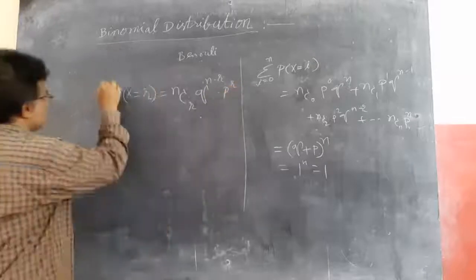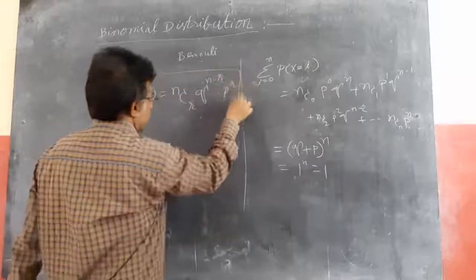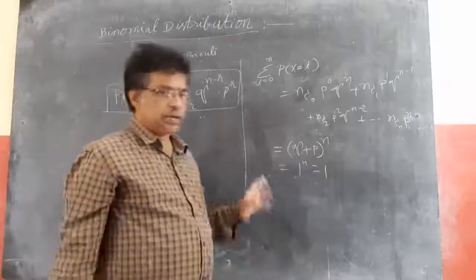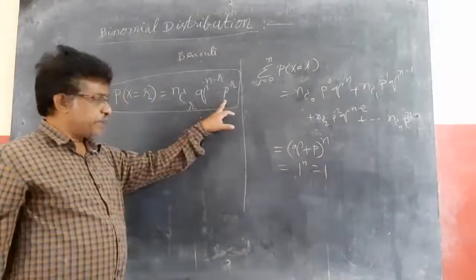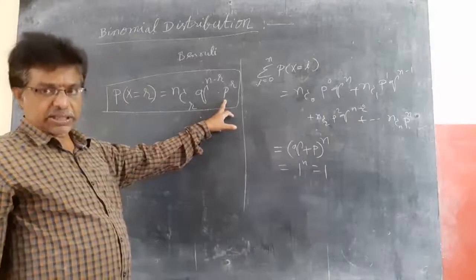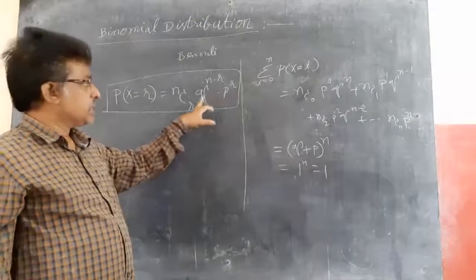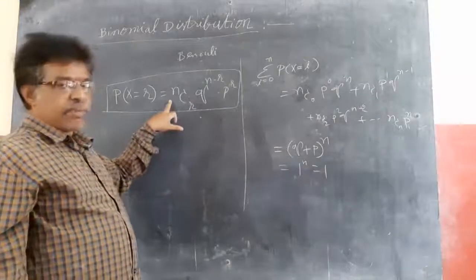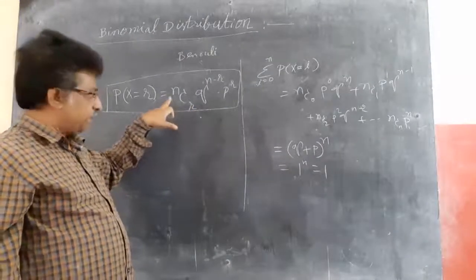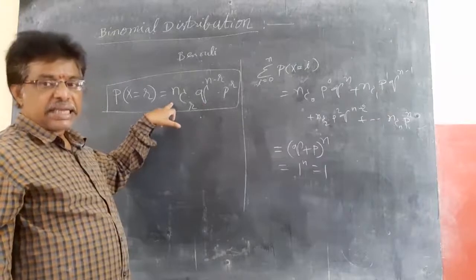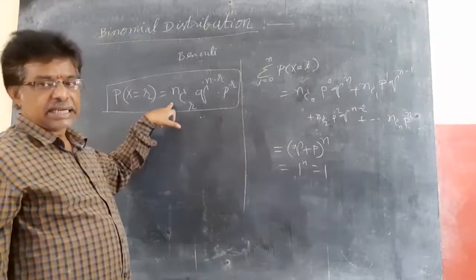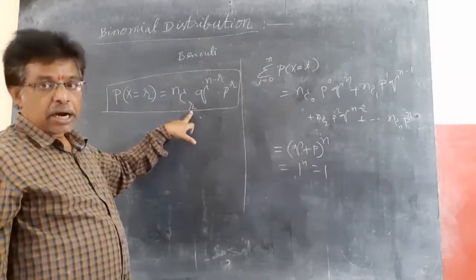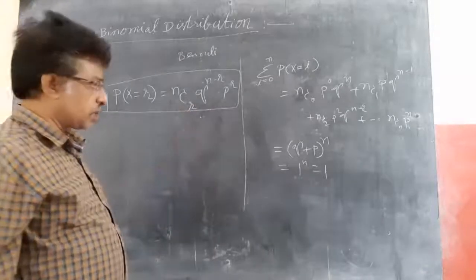Here p is the probability of success for one trial, q is the probability of failure for one trial, n is the number of times the experiment is conducted, and r is the number of successes we are going to get.